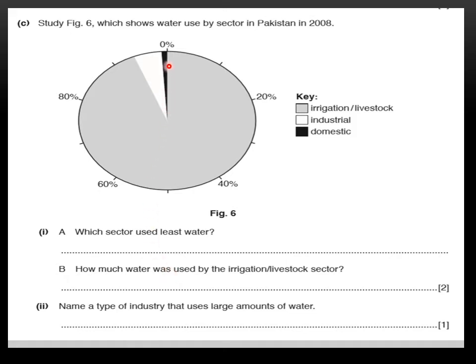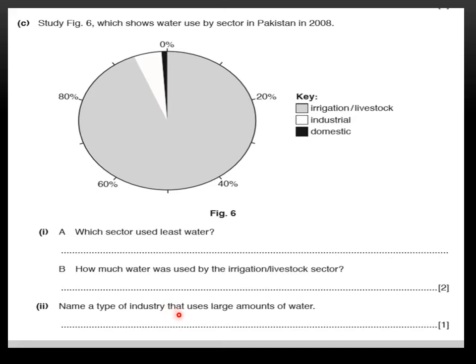Now, what you have to do, you have to make a calculation here. How? Let me tell you later. And then name a type of industry that uses large amounts of water. So name a type of industry. If we have the use of industry here, but they are particularly asking about the name of the particular industry that uses a large amount of water.